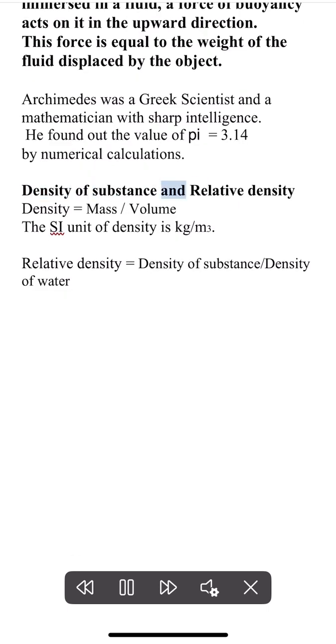Density of substance and relative density. Density is equal to mass divided by volume. The SI unit of density is kg/m³. Relative density is equal to density of substance divided by density of water.